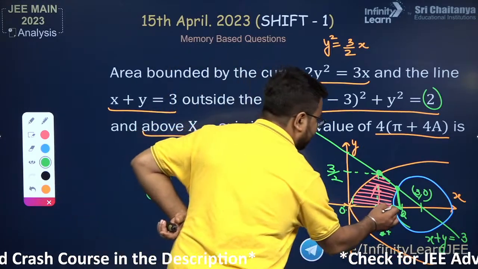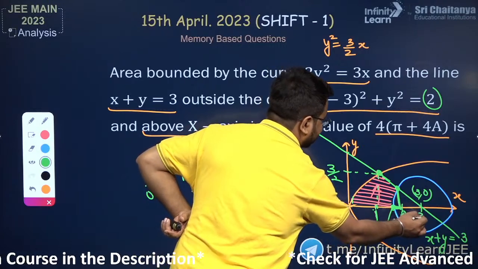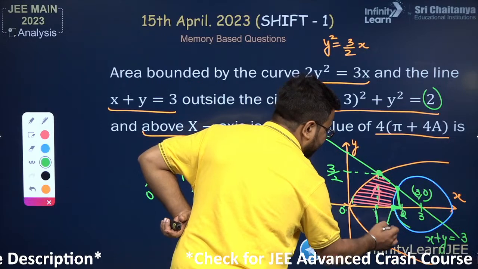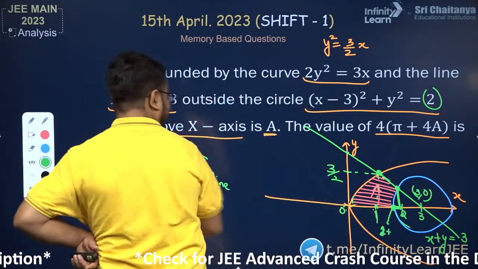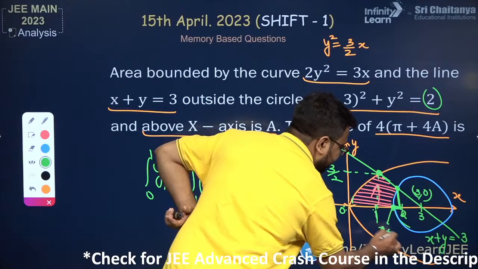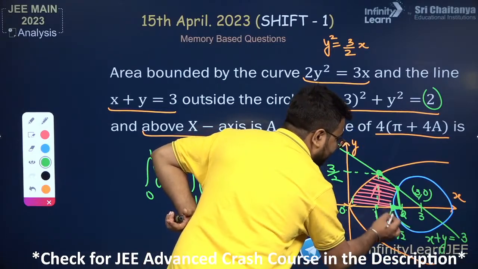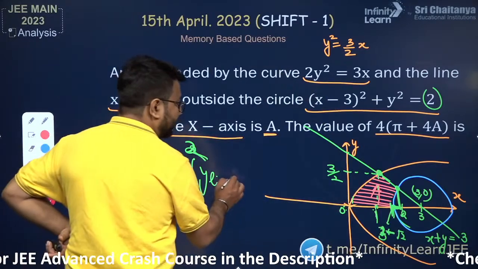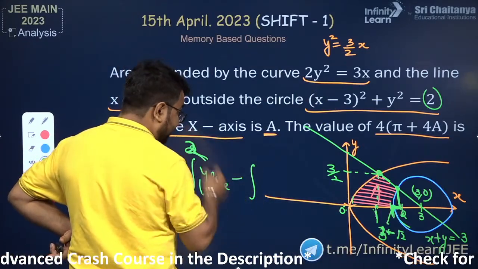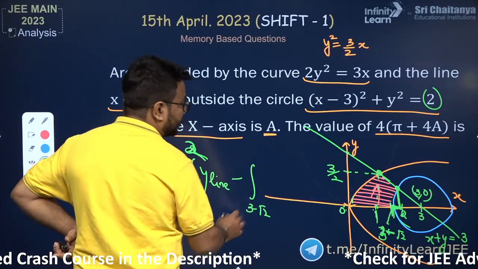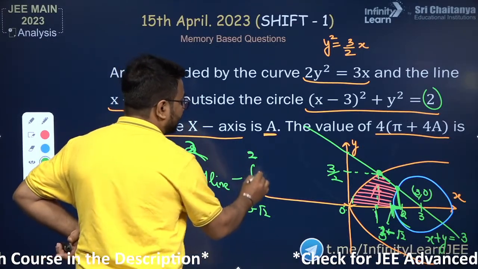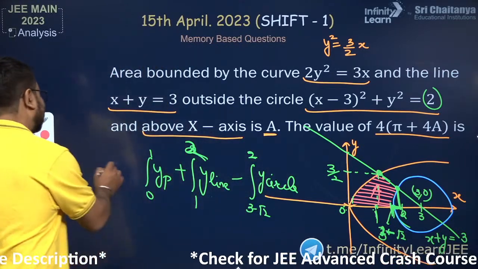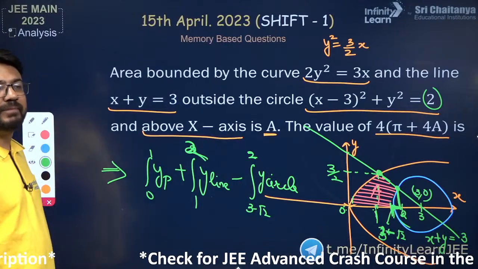Let me get this coordinate first of all. So here we have 3. From this 3, we need to subtract this root 2. So it will be 3 minus root 2. Okay. So the coordinate is 3 minus root 2 basically. So here what we need to do, we need to subtract from 3 minus root 2 to 2, y of circle. So the area inside the circle we need to subtract. So this integration we need to solve and we will be able to get the final answer.